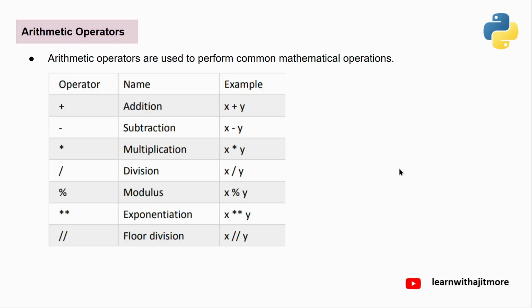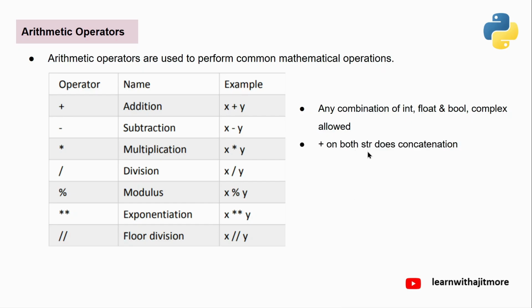For string, only plus is allowed for concatenation and star for repetition. Any combination of int, float, boolean, complex is allowed. Plus on both strings does concatenation. And star on a string and an integer does repetition. And last, complex is not allowed on mod and floor division.